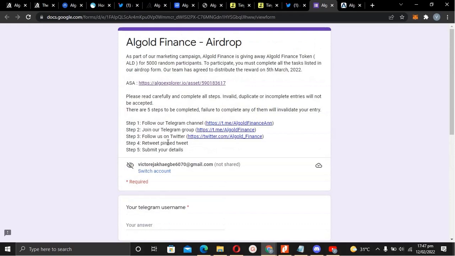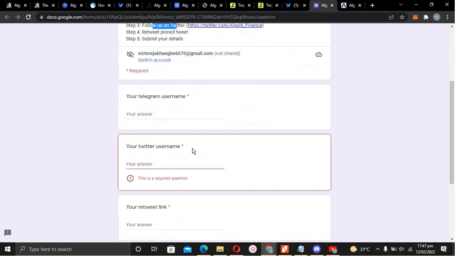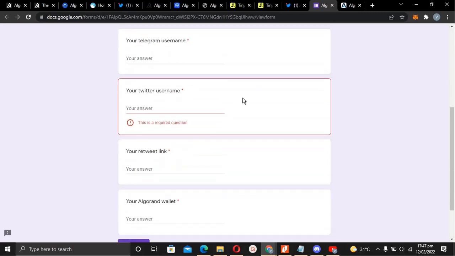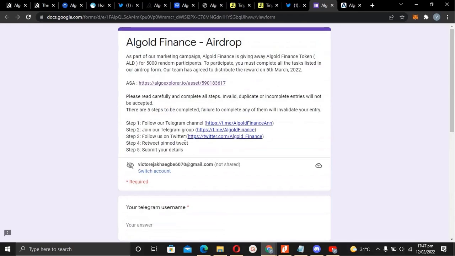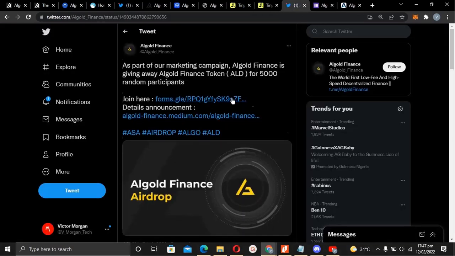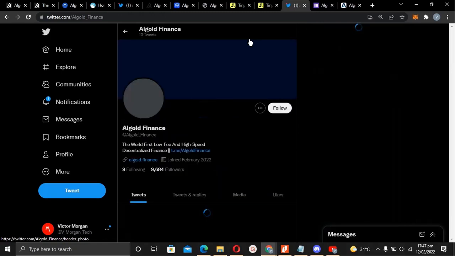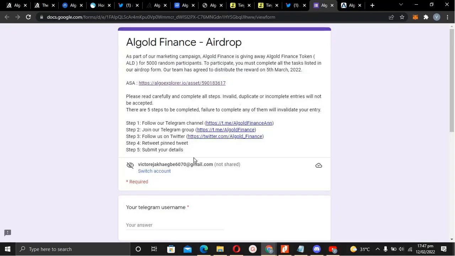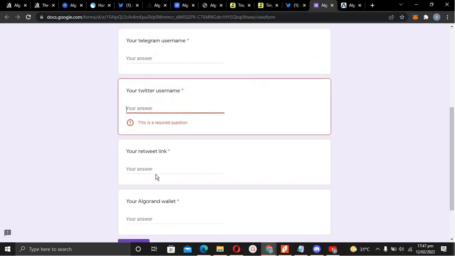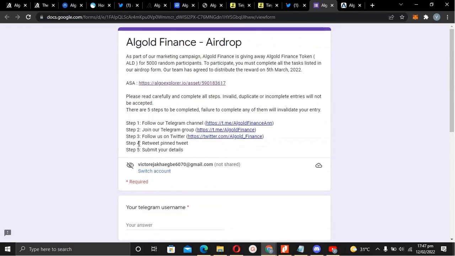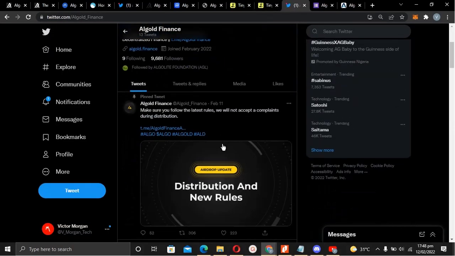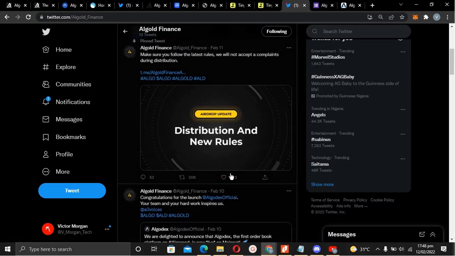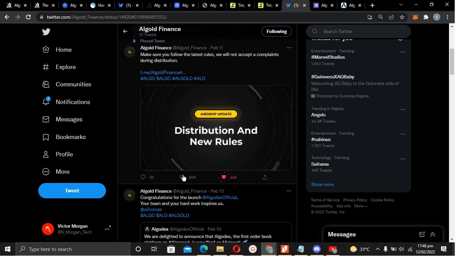And then please follow us on Twitter. So the next is to follow on Twitter. Use this link and follow them. For example, this is Algold Finance. If I go over to their page, I'll follow them, and then I'll put in my username here. Now it says retweet pinned tweet. So if I come over to their page, this is the pinned tweet. I will just retweet this.